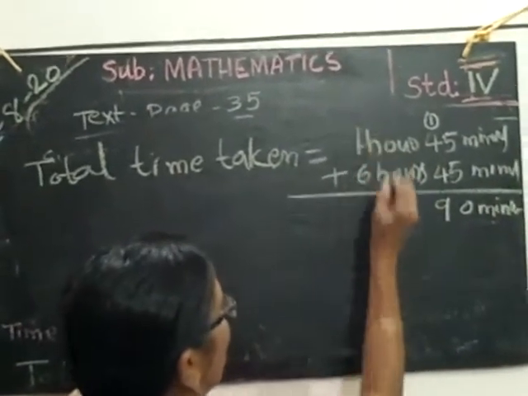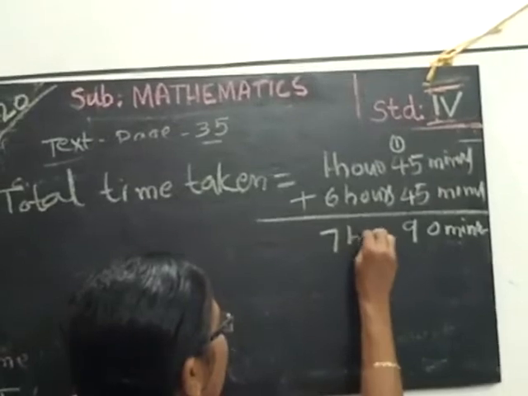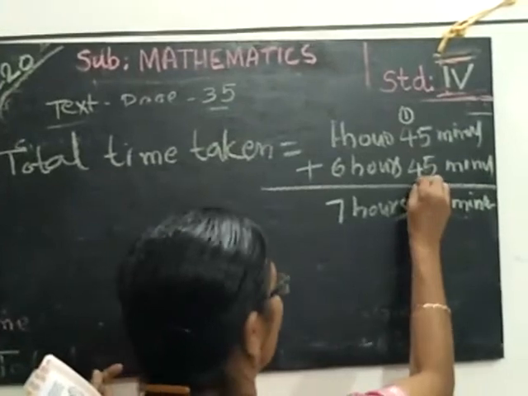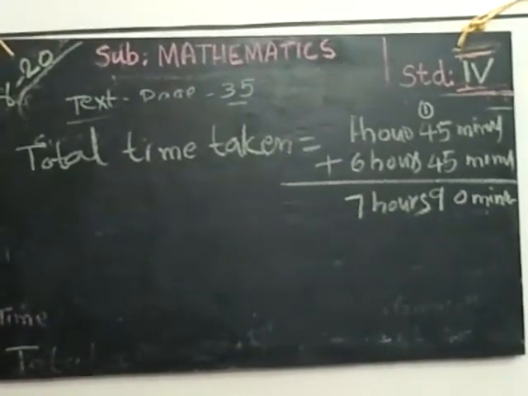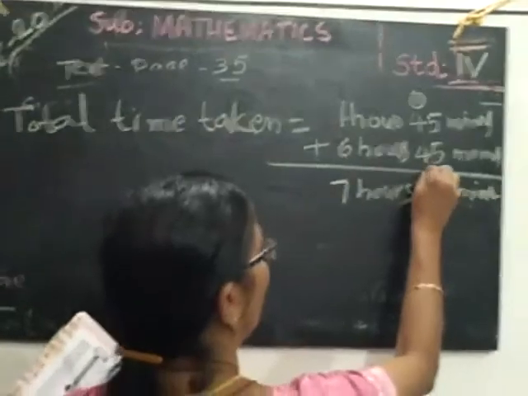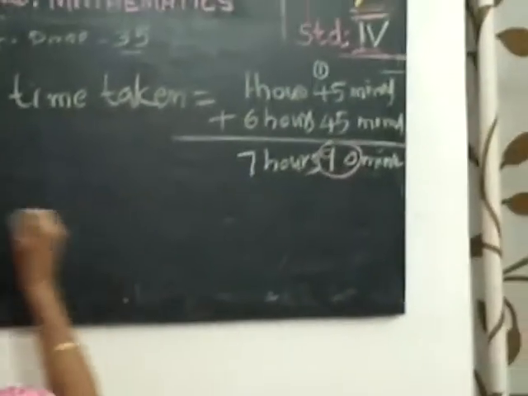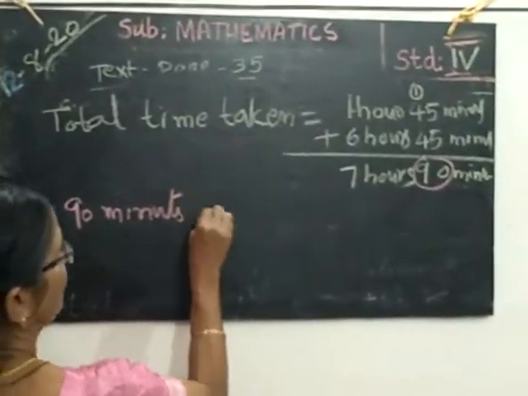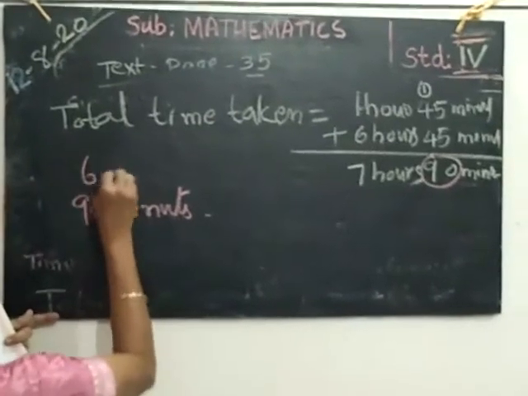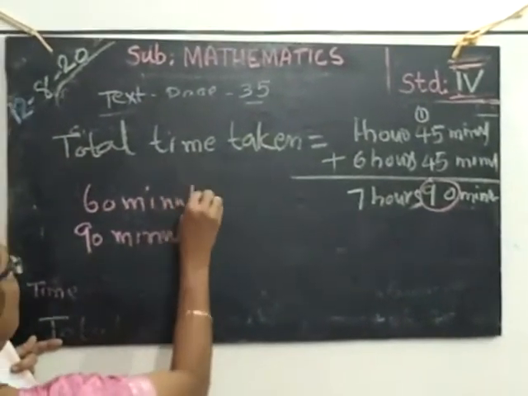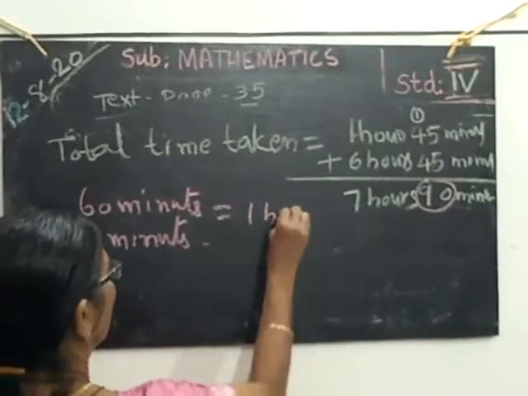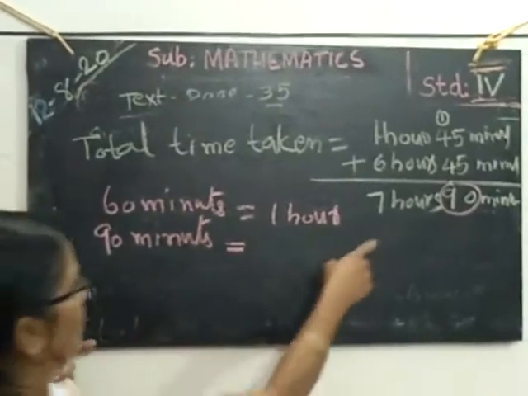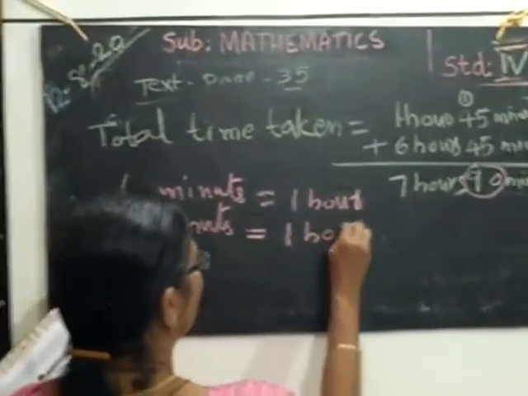Then 6 hours plus 1 hour, 7 hours, and 90 minutes. Here 90 minutes means we have to convert it into hour and minutes. 60 minutes is equal to 1 hour. 90 minutes is equal to 1 hour.